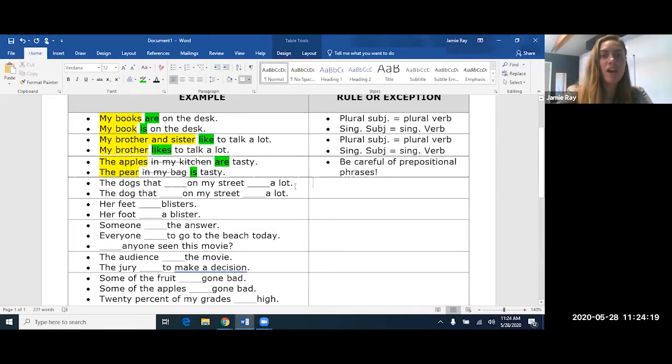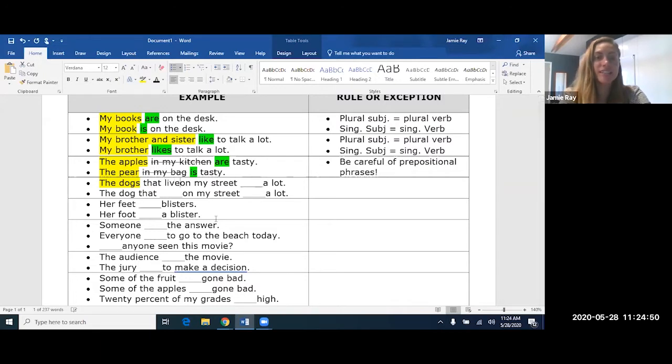and that subject has to agree with the verb. All right, next part, the dogs that blank on my street blank a lot. So I'm just going to say they live there, they bark a lot. So the dogs here is the subject of the sentence, and it's plural. But here we have the word that. So that means right here we're going to have an adjective clause where I'm going to describe the dogs. The dogs that, is it live or lives on my street?